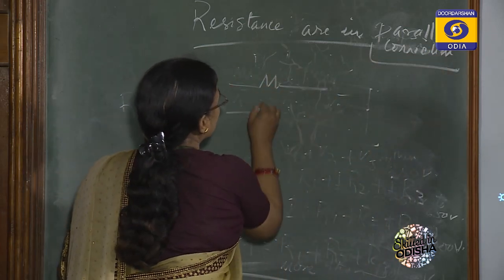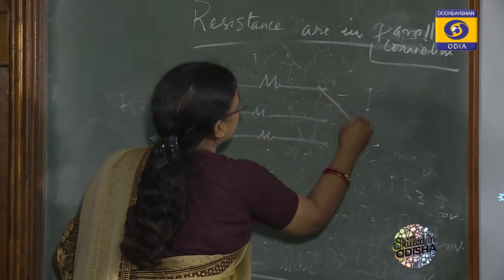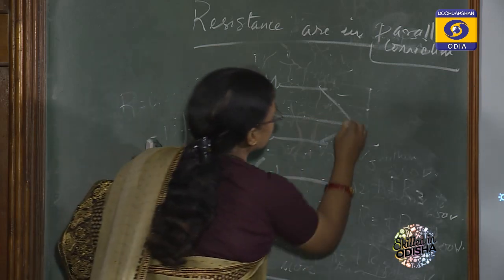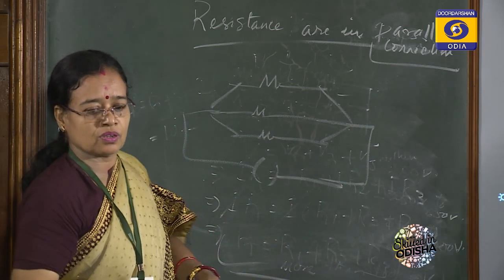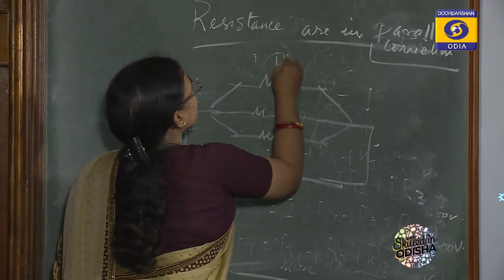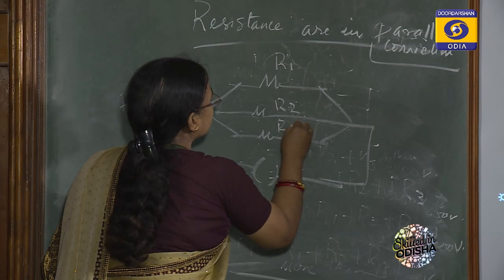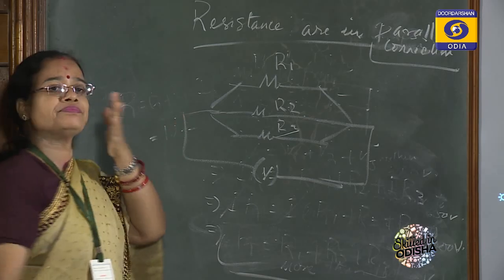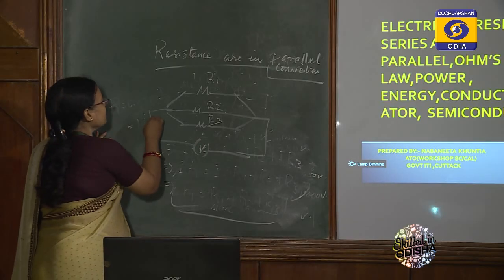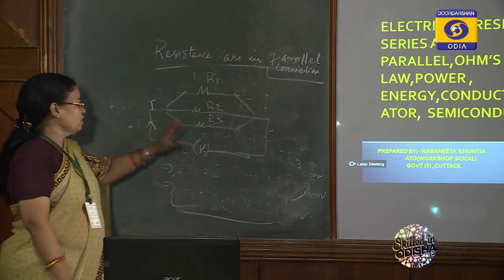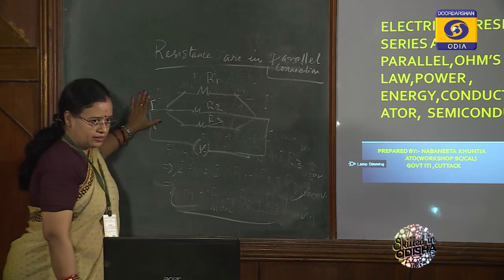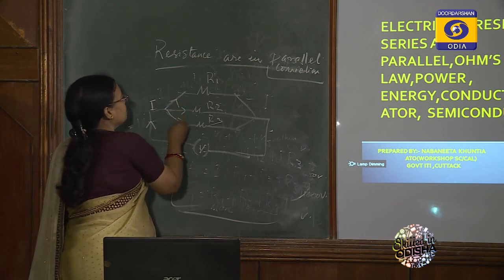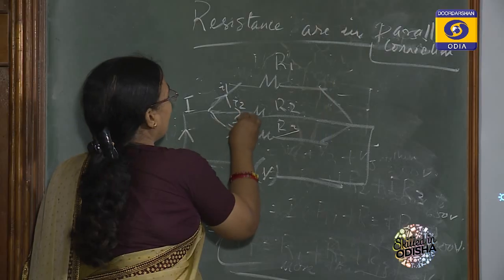Suppose there are 3 resistances, R1, R2 and R3, and the total voltage source is V. Whenever the circuit is completely on, the total current is I, and it divides into the branch currents I1, I2, I3.